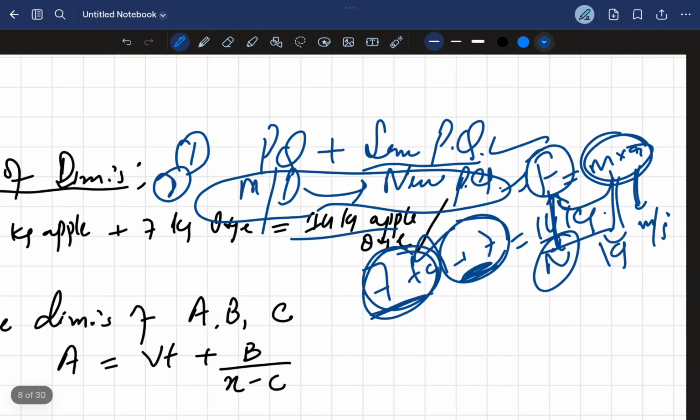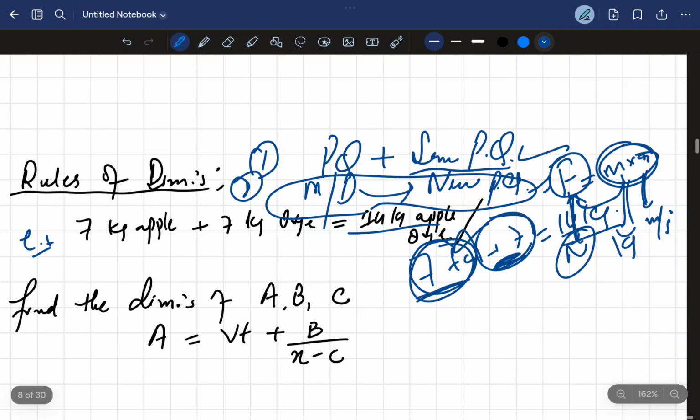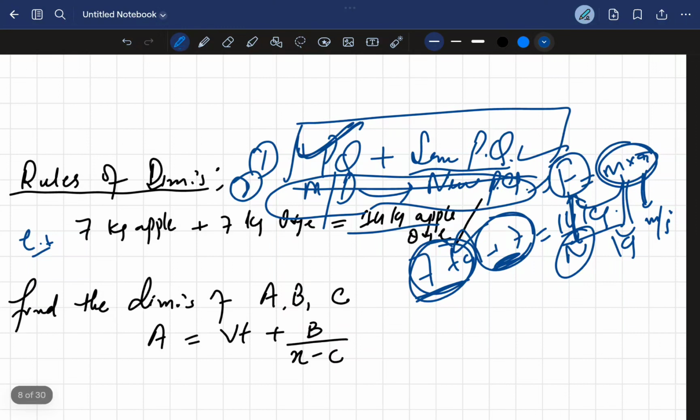All right, so you need to understand this thing. So these are the two rules of this dimension. It's very important, because all the questions of the dimensions I'll be solving with this rule. Like, एक physical quantity को same physical quantity के साथ add या subtract किया जा सकता है.